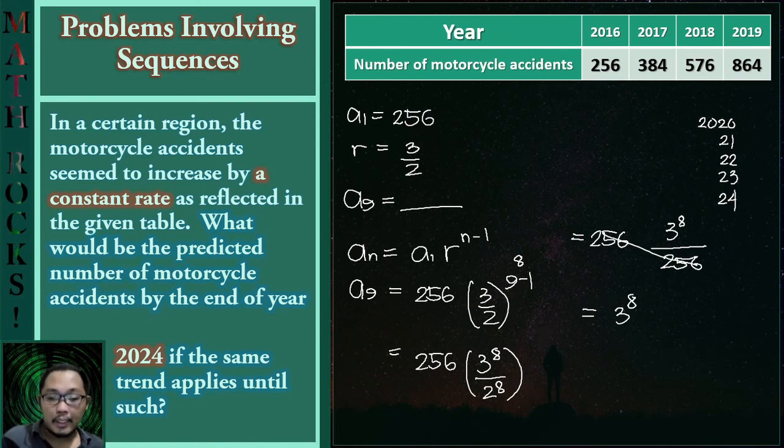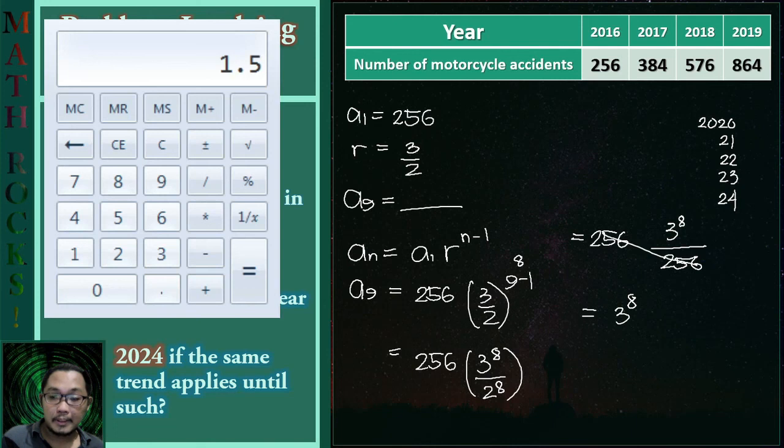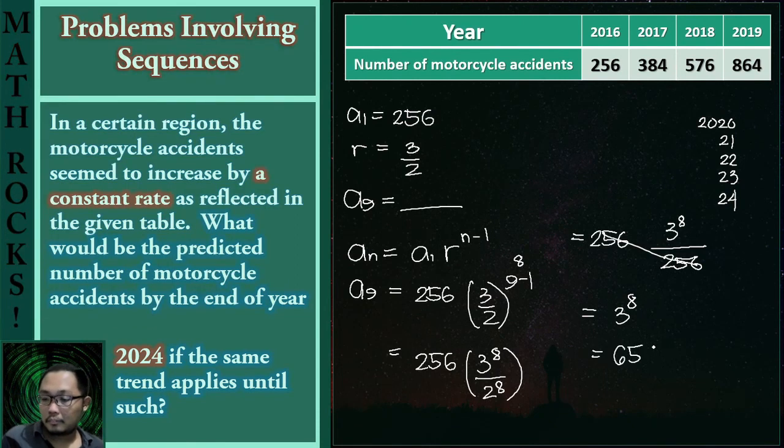So let us use a calculator to speed up the process here. So 3 raised to 4 is 81. So that means multiplying another 81 gives us 6,561. So there will be 6,561 predicted number of motorcycle accidents.